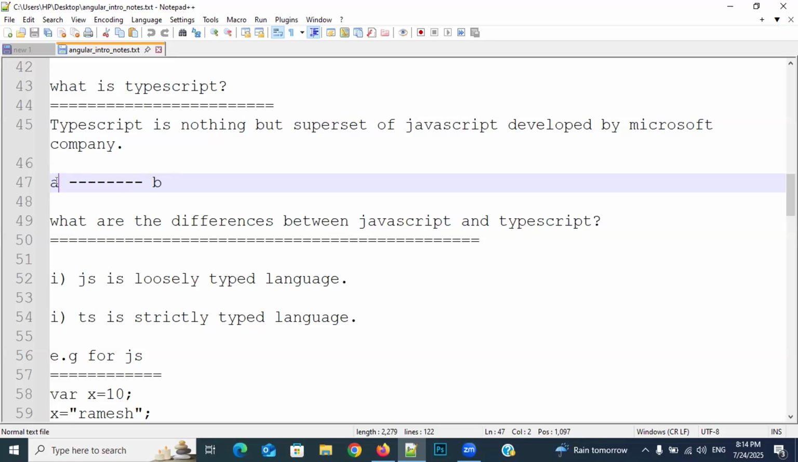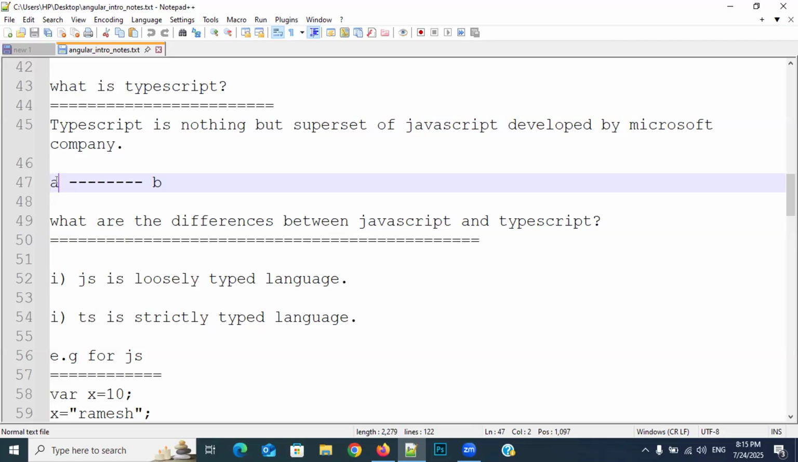Now, what are the differences between JavaScript and TypeScript? The first difference is that JS is a loosely typed language. JS stands for JavaScript, and TS stands for TypeScript. TS is a strictly typed language. JS is loosely typed and TS is strictly typed. Clear?